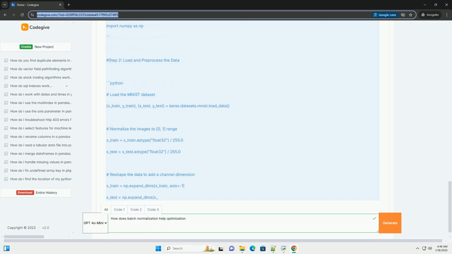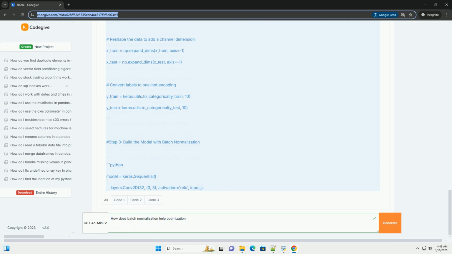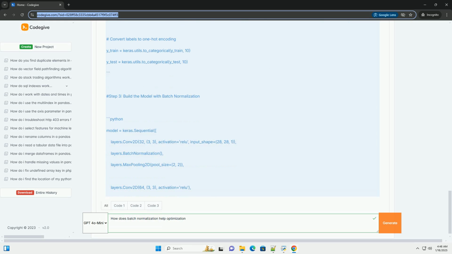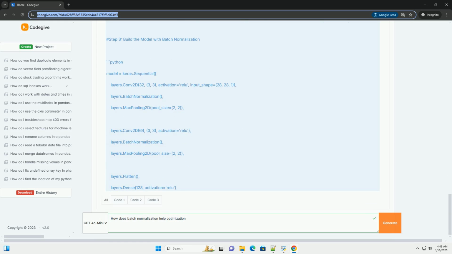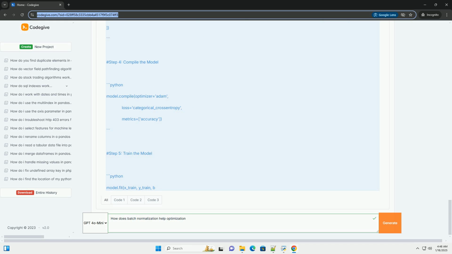Why use batch normalization? 1. Internal covariate shift. During training, the distribution of each layer's inputs changes as the parameters of the previous layers change. This phenomenon is known as internal covariate shift. Batch normalization helps to stabilize these distributions.